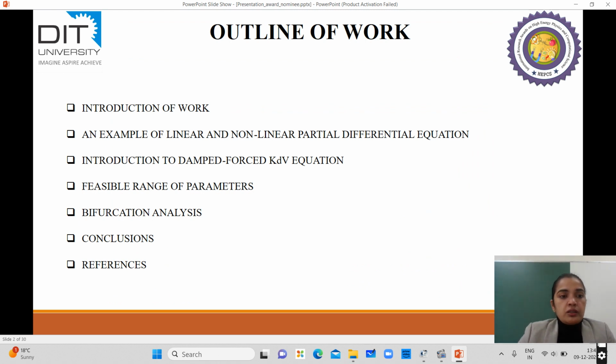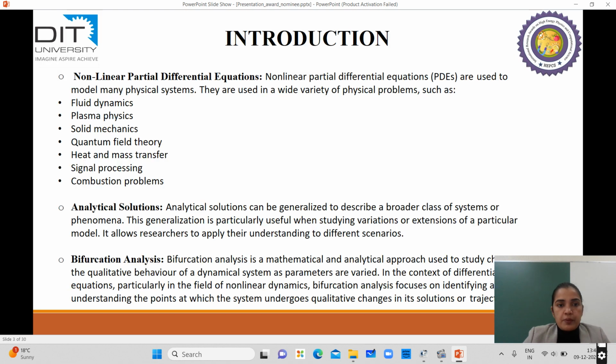First, we will study the introduction. Then I'll give examples of linear and nonlinear partial differential equations. Then I will introduce the damped forced KdV equation with some examples. Next, we will study the viable range of parameters regarding this damped forced KdV equation. Then we will study the bifurcation analysis, then the conclusion and correspondingly the references.